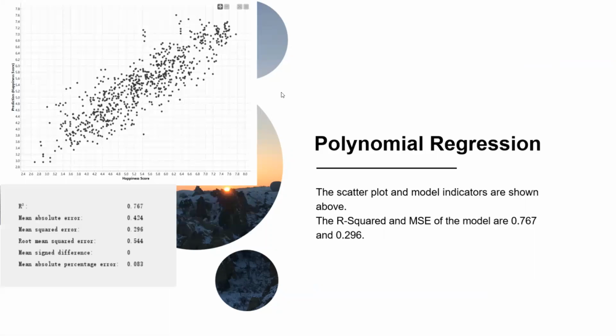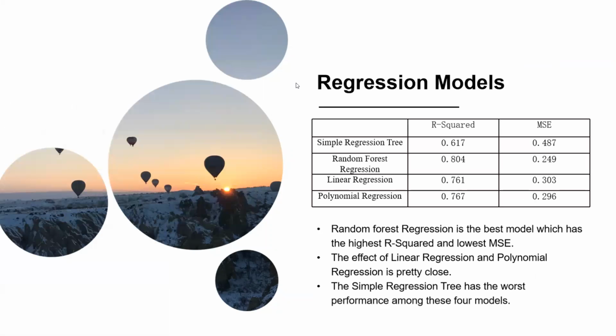The last model we use is polynomial regression, and similarly we got an R squared and MSE of 0.76 and 0.29. In the last part, we compare the different models we selected. From this table, we can see the random forest regression is definitely the best model because it has the highest R squared value and the lowest MSE. The effect of linear regression and polynomial regression is pretty close. And among these four models, the simple regression tree has the worst performance.